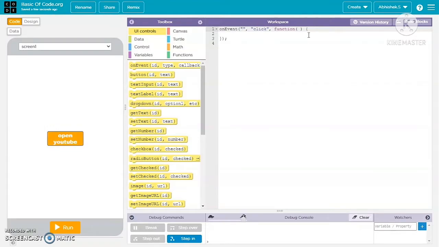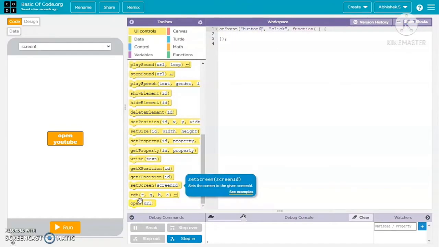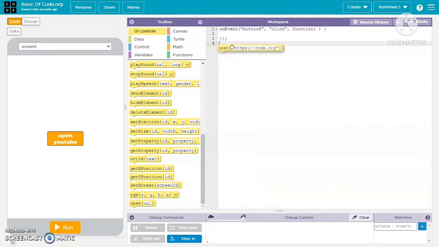That's required in code.org or any other platform. So after adding that, type the button's ID, which is Open YouTube's ID, and scroll down a bit and choose Open URL. Then type any URL that you want.